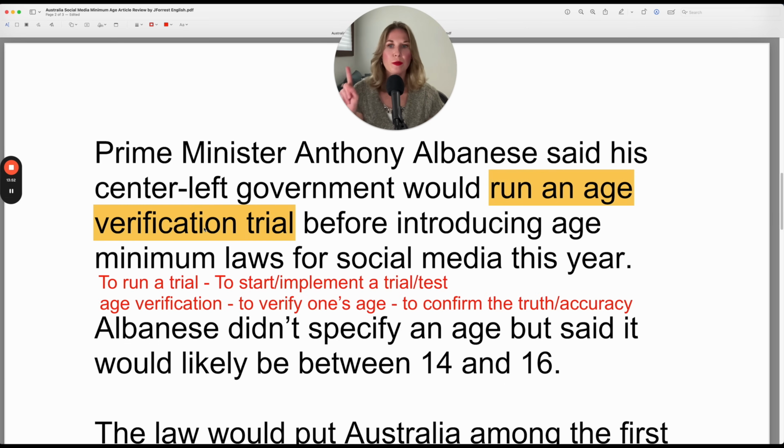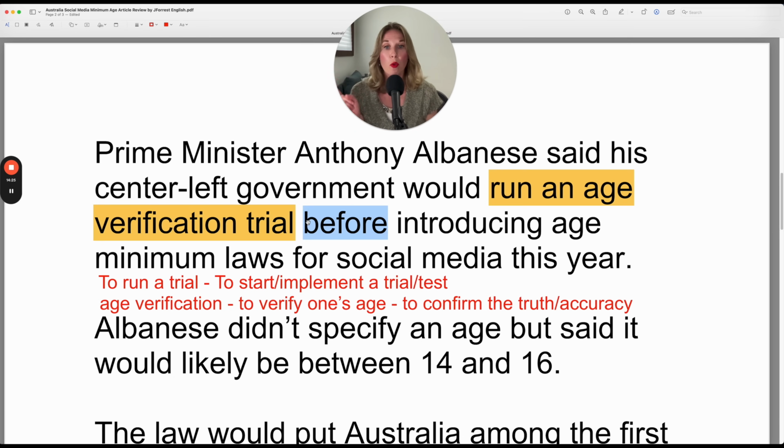Now, an age verification trial, well, age verification means to verify one's age. And to verify means to confirm the truth or accuracy. So they're running a trial, they're running a test, an experiment to see how accurately they can determine someone's age. Because if they can't determine the age, then they can't limit certain ages with their new plan. So they're doing this before introducing.